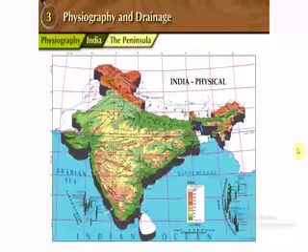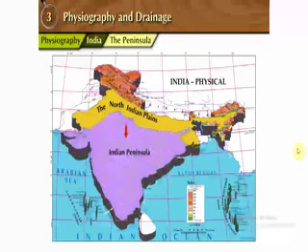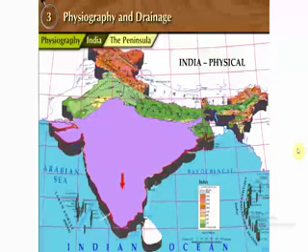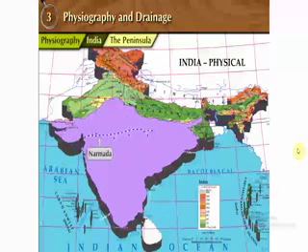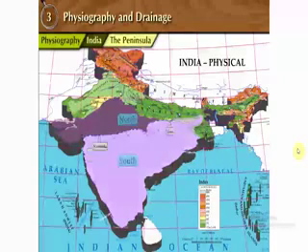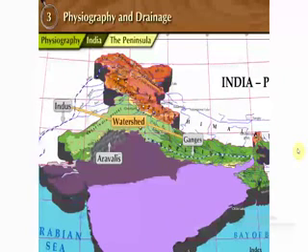The Peninsula. Towards the south of the North Indian Plains lies the Indian Peninsula. It's tapering towards the Indian Ocean. It consists of many small and big plateaus and hill ranges. Due to the river Narmada and Son, the Indian Peninsula has been divided into north and south. The Aravalis in the north are the oldest fold mountains here. This mountain is a watershed of the Ganges and the Indus rivers.